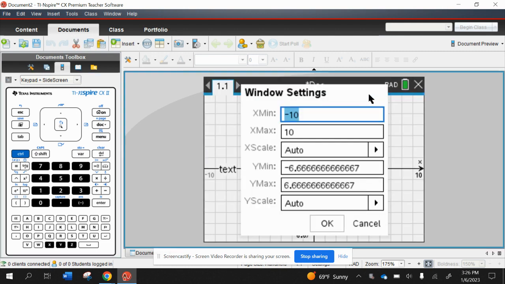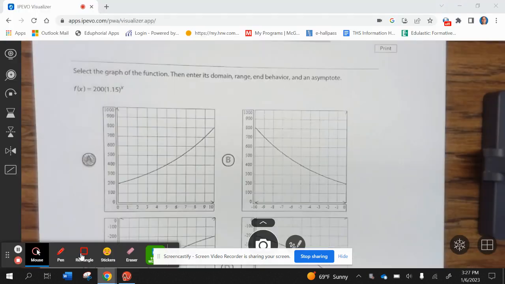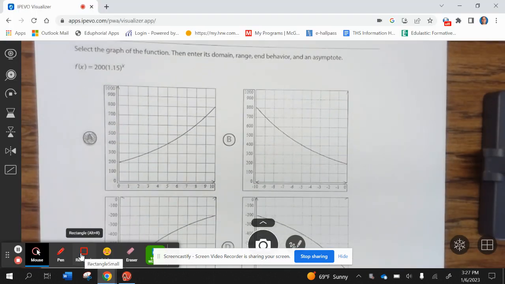When you adjust, the x min is 0, the x max is 10, our scale is 1, the y min is 0, the y max is 1000, and our scale is 100. Press OK, and you can see that the graph is answer choice A.